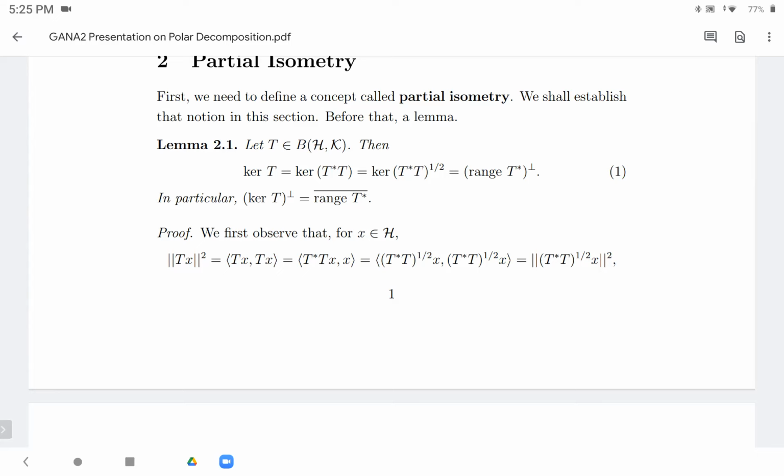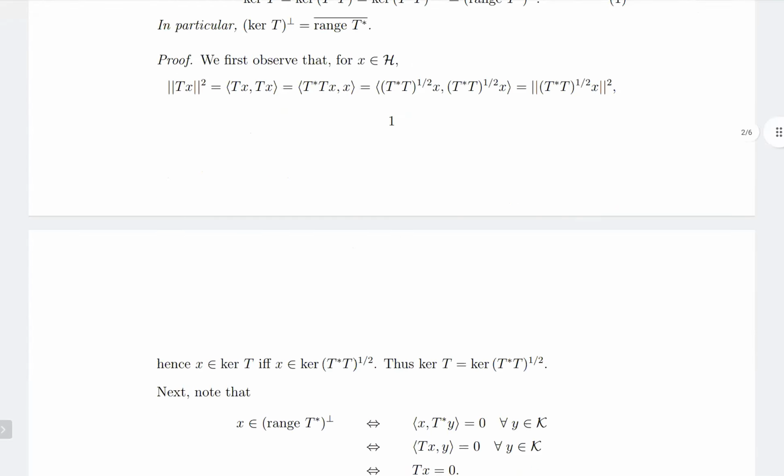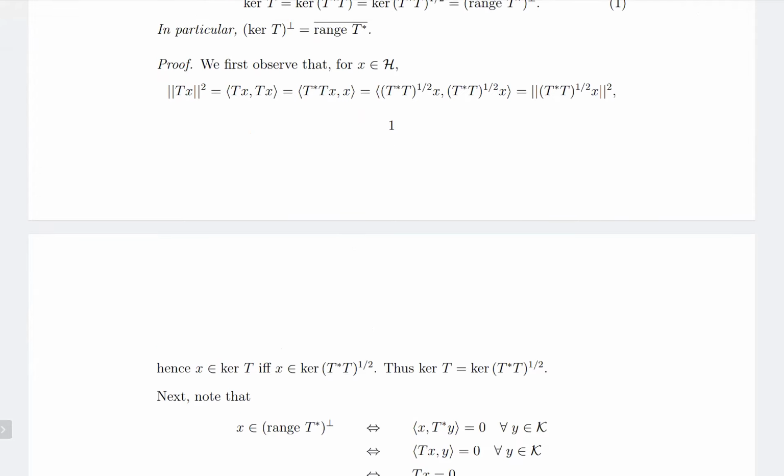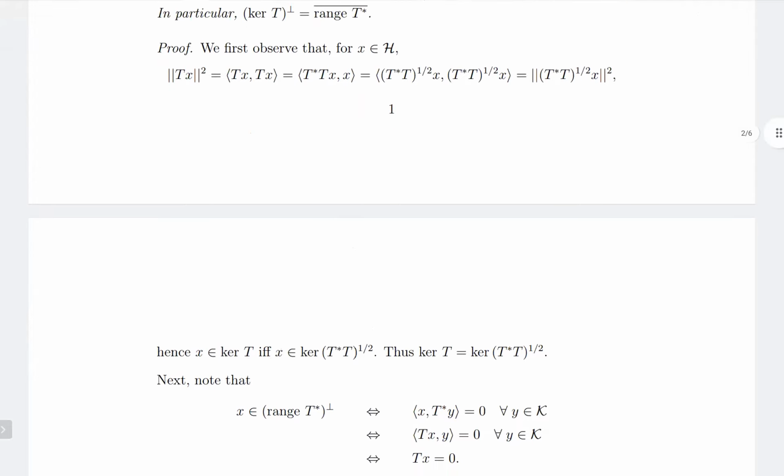It's also self-adjoint, so you can take it to the other side, and this means that the norm of Tx is equal to the norm of the square root of T star T applied to x.